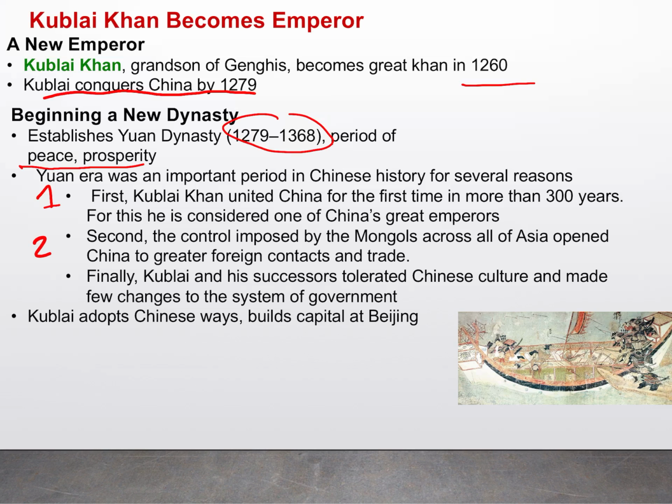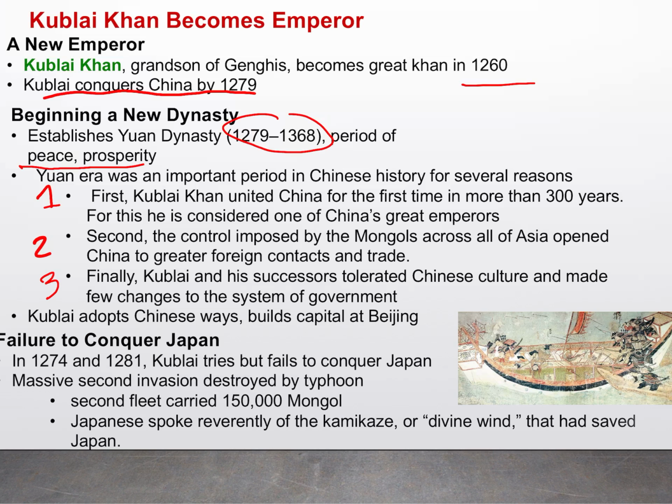And then finally, Kublai and his successors tolerated Chinese culture and made few changes to the system of government. So we already know that the Chinese government was already great with the bureaucracy web that controlled all aspects of society. And Mongols didn't really change that. They kind of kept it the same. It worked. And they were never really ones to change anything. They always kept it the same, and they used to actually absorb a lot of the different cultures and traditions of the areas that they conquered. So they already adopt the Chinese ways and actually build the capital in Beijing.